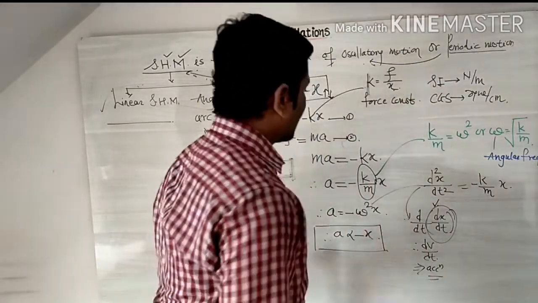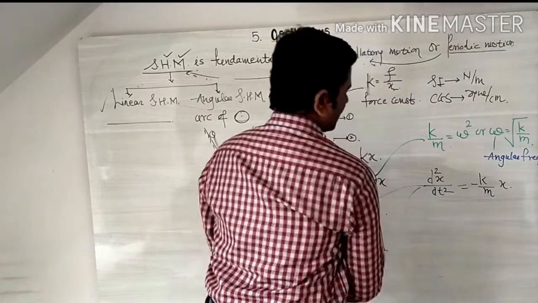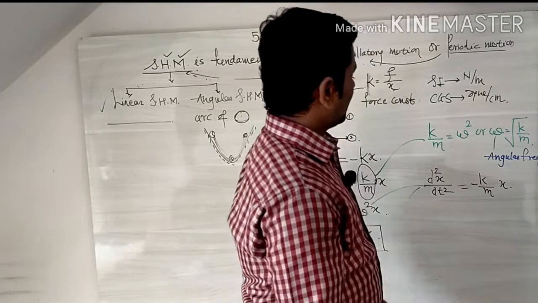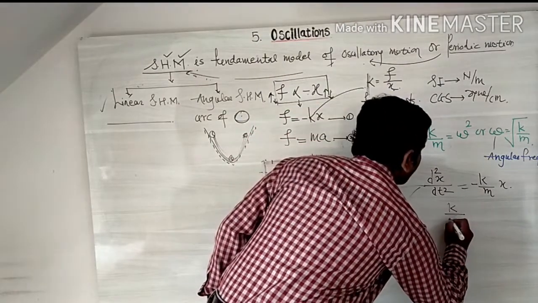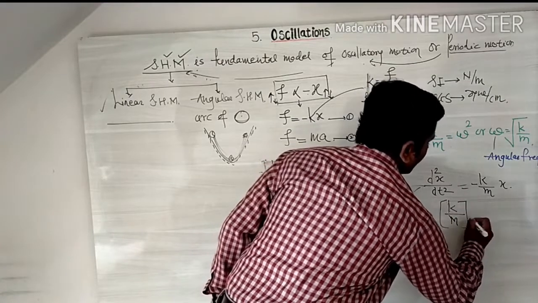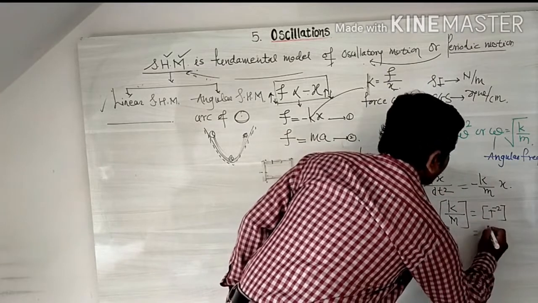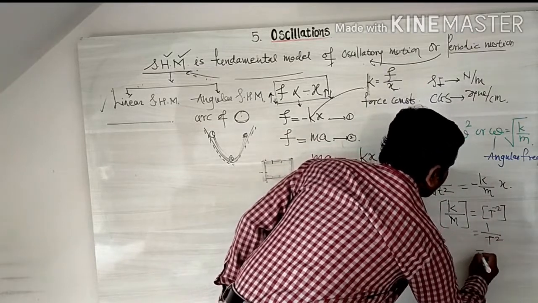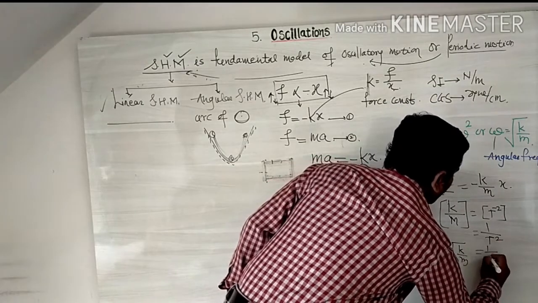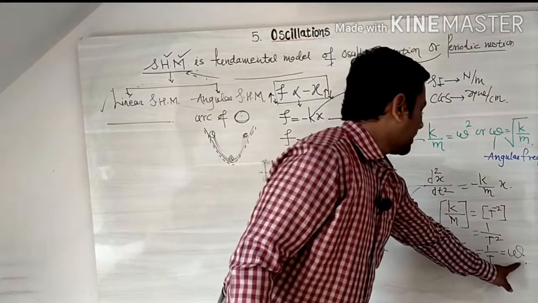By writing dimensions on both sides, we write the dimension of acceleration divided by the dimension of displacement. We get the dimension of k over m. k over m has dimension t to the power of minus 2, that is 1 upon t square, or the square root of k upon m is equal to 1 upon t, which is the dimension of angular frequency.